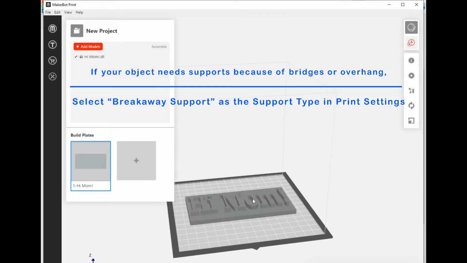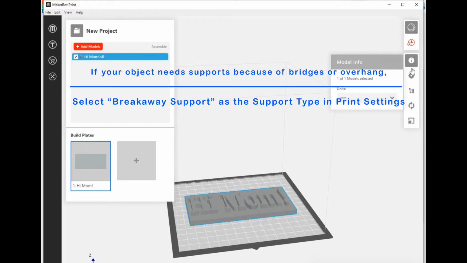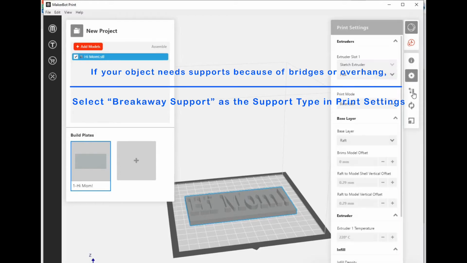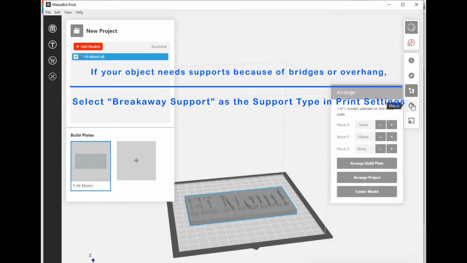So if you wanted to leave or come back, or if you're trying to print something while you're at the library in our Makerspace, it gives you an idea about that. Some other options here are the printer settings. You can arrange the object. You can rotate or orient it, which is pretty important.